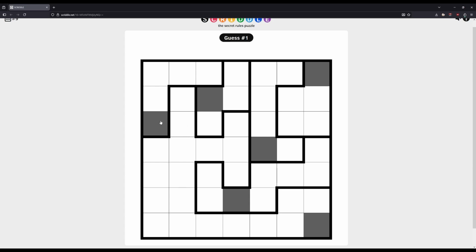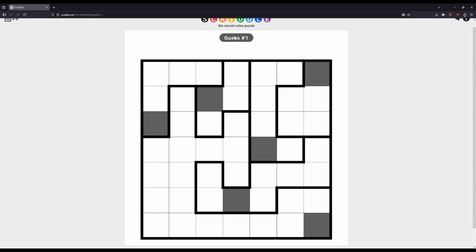This one's on its own in a row, this one's on its own, this one's on its own in a column. However, one argument against this is that there are 1, 2, 3, 4, 5, 6 shapes. Typically, if it was going to be one in every row and column, you would also expect it to be one in every shape, but that's not. So I'm just going to leave it here.